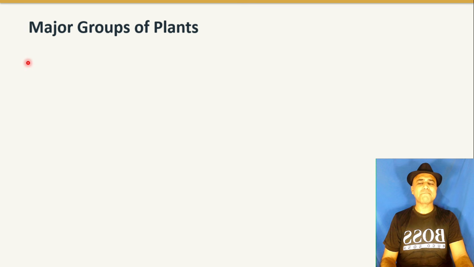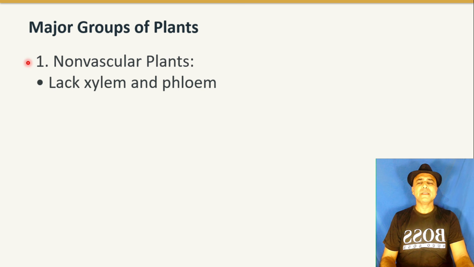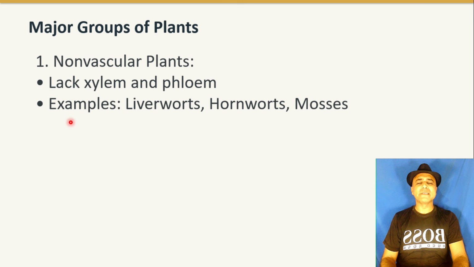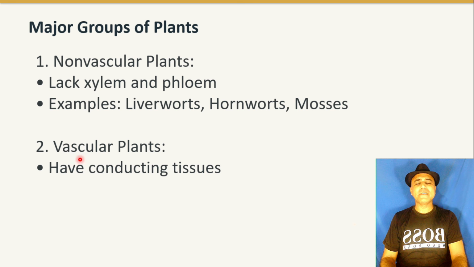Major groups of plants. Non-vascular plants lack xylem and phloem. Examples are liverworts, hornworts, and mosses. And vascular plants have conducting tissues, xylem and phloem.